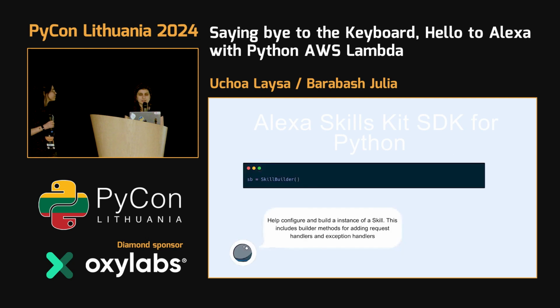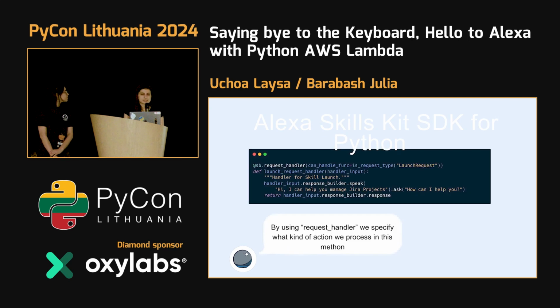Now, if we start to build our Alexa skill, the first thing you need to define is the skill builder. Basically, the skill builder will be like a wrapper around your skill, where you just add the handler method for your specific intent, and that will be called. Additionally, it's possible to do some global injection before sending a request, before receiving a request, and other stuff with the skill builder. But right now, we will just focus on request handlers.